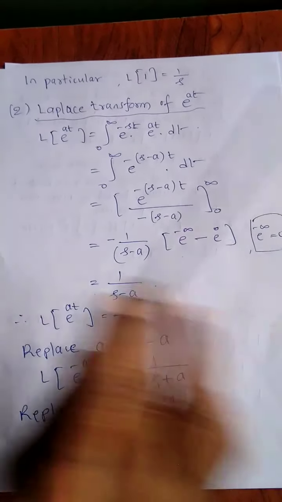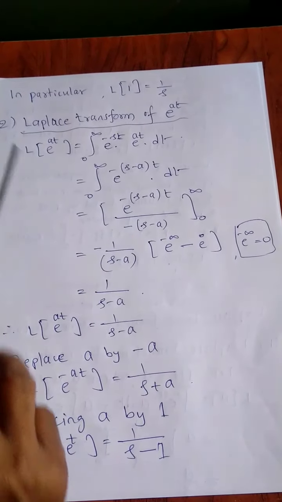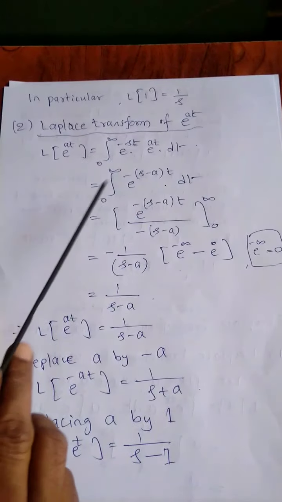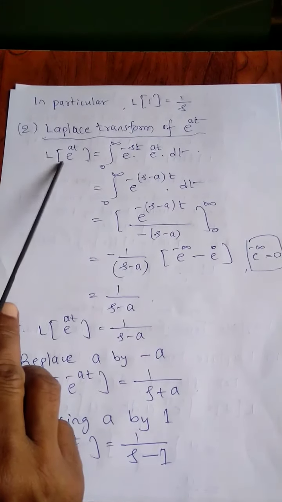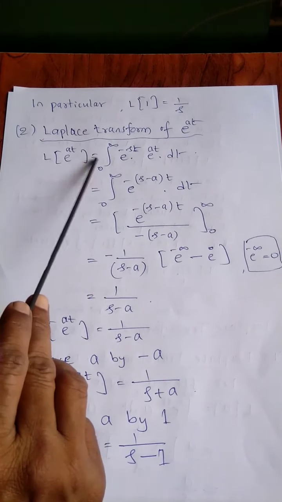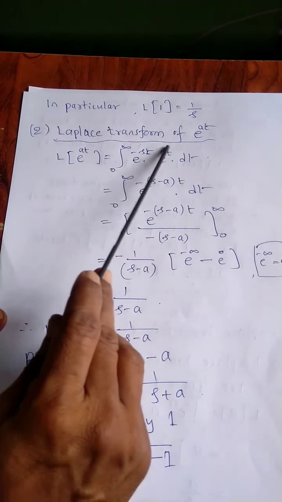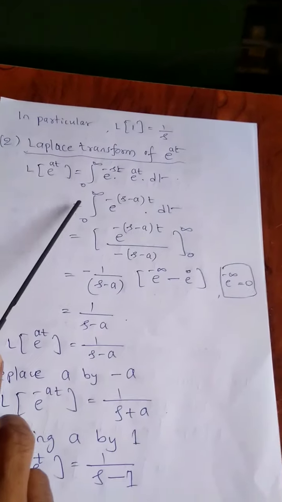Next, Laplace transform of e raised to at. In this, object function is e raised to at. Operating L on e raised to at, that is L of e raised to at is equal to integration of e raised to minus st into the object function, that is e raised to at, into dt. This is by the definition of Laplace transform.